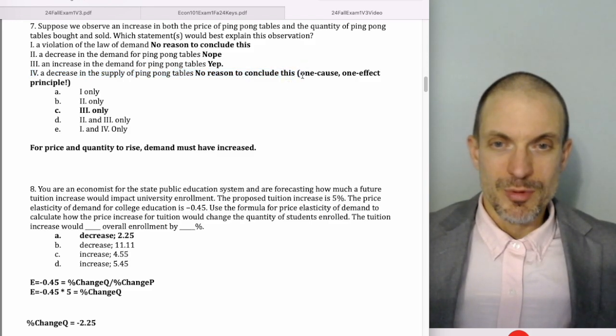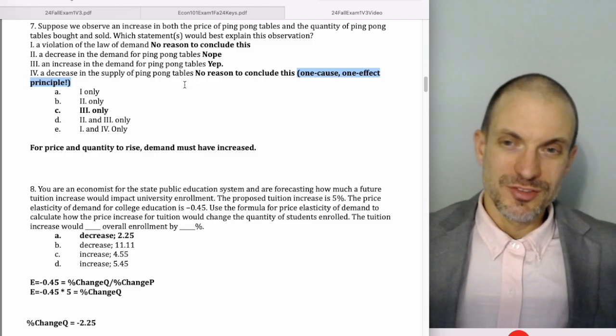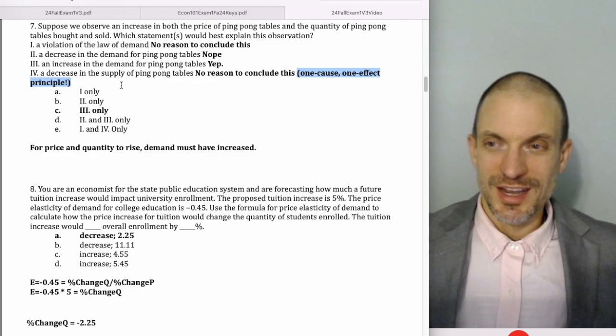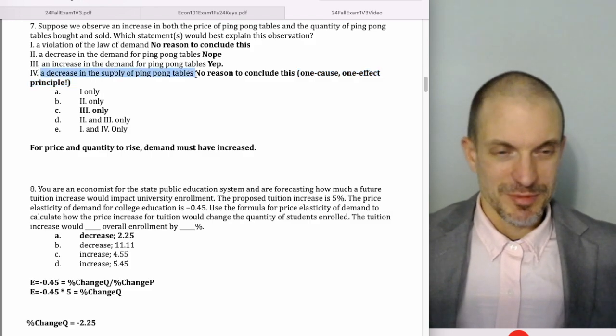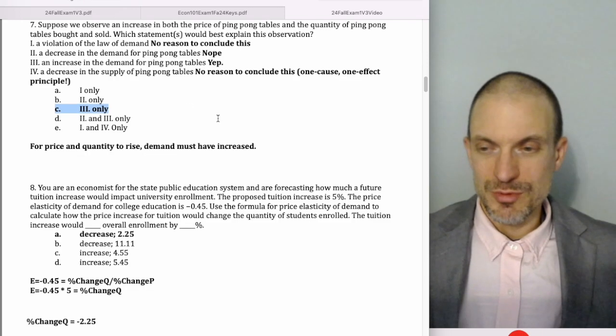So remember our 1 cause, 1 effect principle. So we'll have an increase in demand. That'll cause the increase in price and increase in quantity. Other things equal on the supply side, we'll actually get an increase in quantity supplied, but there's no reason to infer anything about supply itself without another shifter. So the correct answer is C, 3 only.